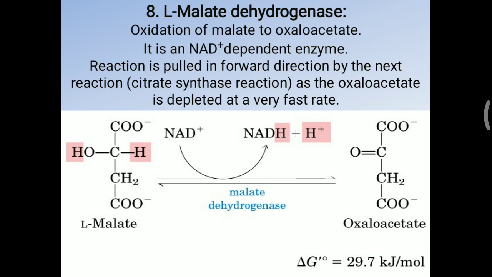Next to this, the oxaloacetate again combines with acetyl-CoA and makes citrate. As the oxaloacetate is depleted at a very fast rate, this reaction will occur faster. Because of that, oxaloacetate is rapidly utilized for the different reaction. So that is the last step of the TCA cycle.